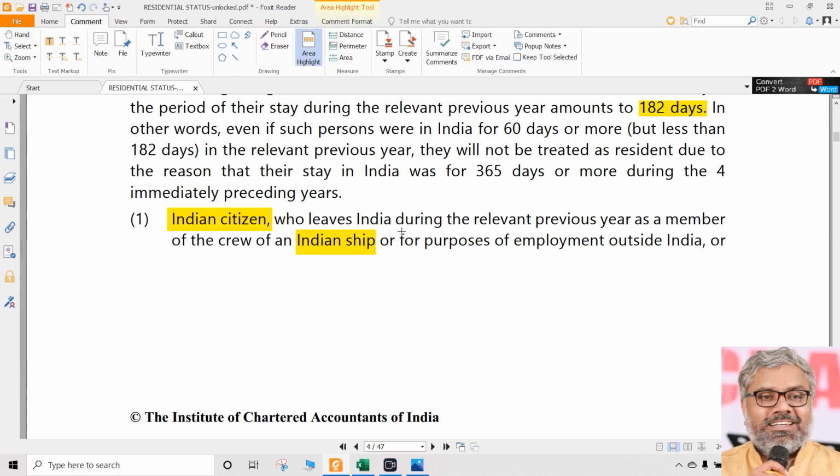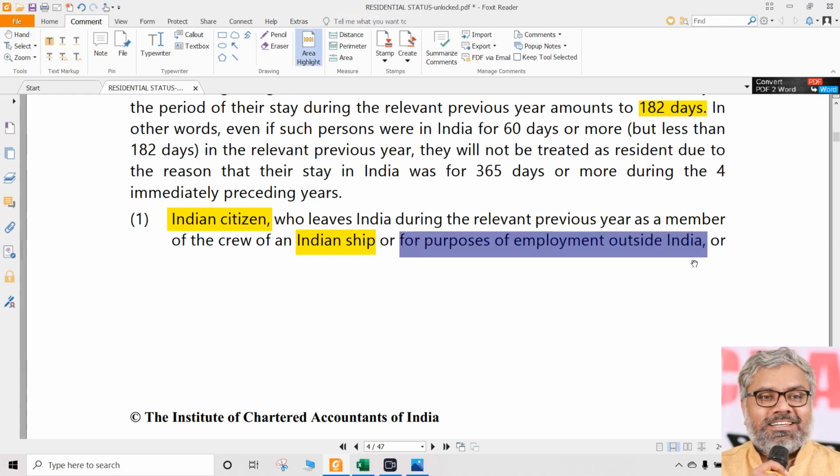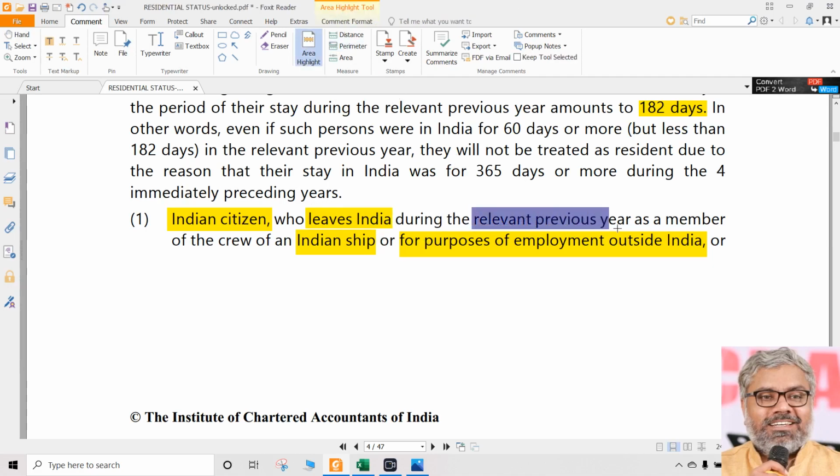Or not only that, for the purpose of employment outside India. He is leaving India during the relevant previous year. Each word is important. During when? The relevant previous year. And who is that guy? Indian citizen. Naturally, we are all talking about individuals only. Indian citizen who is leaving India during the relevant previous year as a member of crew of an Indian ship or for the purpose of employment outside India.